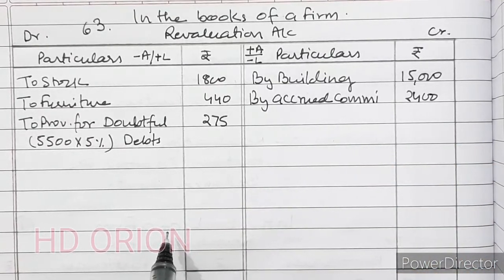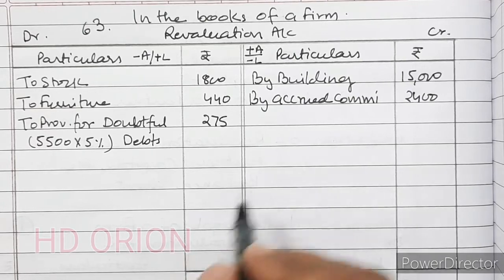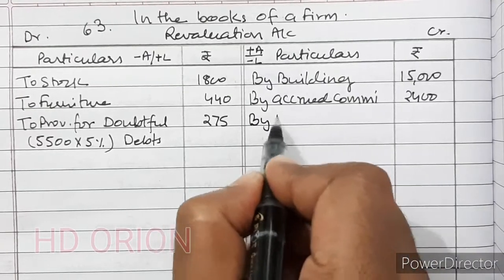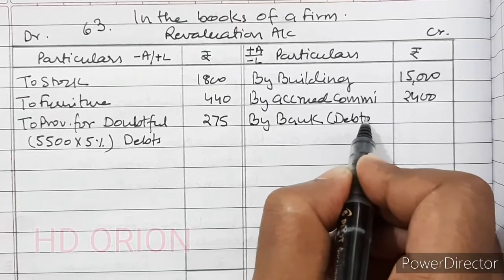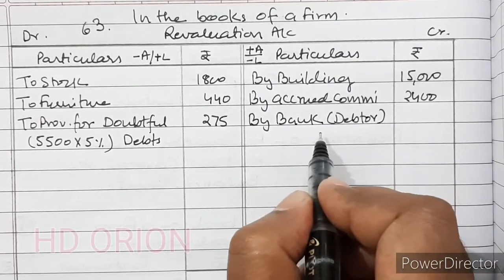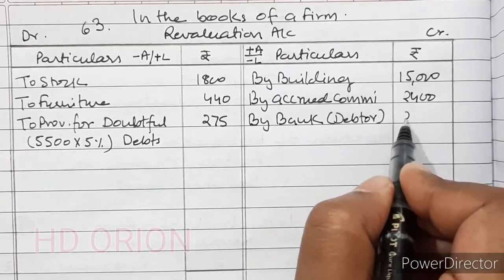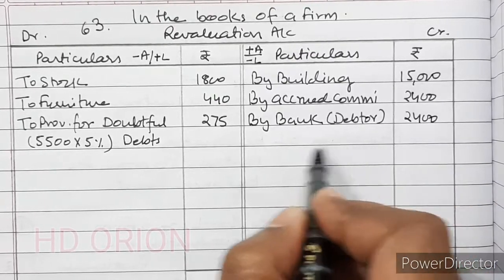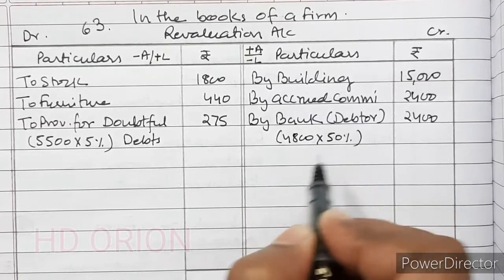Then a debtor whose dues of rupees 4,800 were written off as bad paid 50% in settlement. So by bank we are receiving from debtor, written off debtor, not debtor, bad debts written off we are receiving of 2,400, 50% of 4,800, 4,800 into 50%.